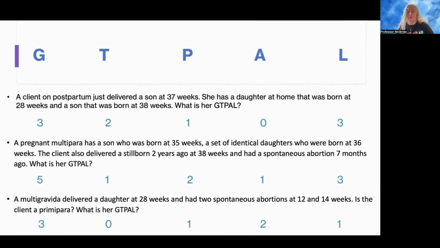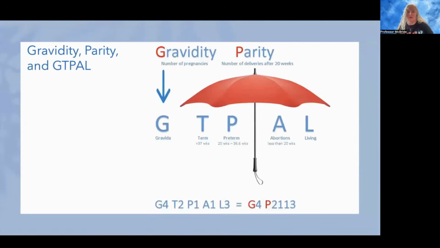Okay, so hopefully this makes sense. When you're thinking about the GTPAL, think about it being part of the umbrella. She's a gravida 3 para 1, but if we look at the whole scenario, we can see term, preterm, abortions, living. And then if we're breaking it down like that, then remember that this P means para, and the rest of these numbers are the rest of your GTPAL.